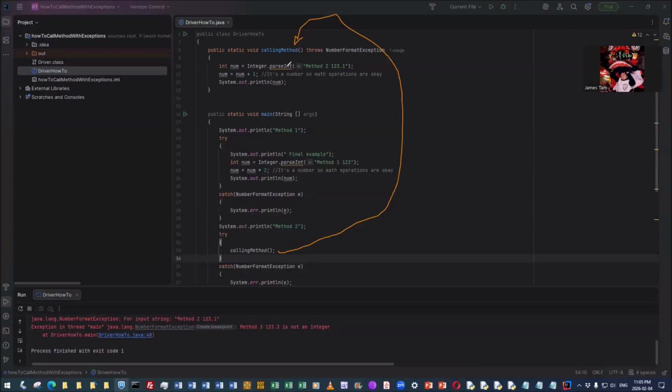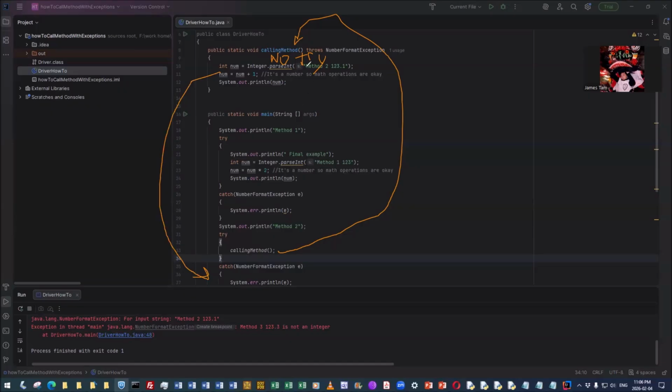And now we call parseInt. When we call parseInt, no try. Remember, that's the second approach. The second approach is when we call that method, the original method that can throw an exception, we normally have to put it in a try. There's no try here, but as a replacement, the method that calls parseInt throws an exception, and then execution will transfer down to here.